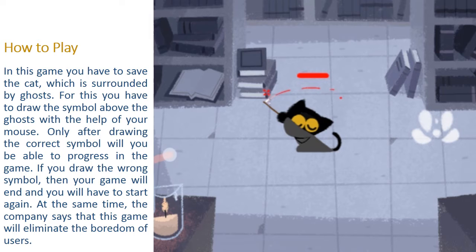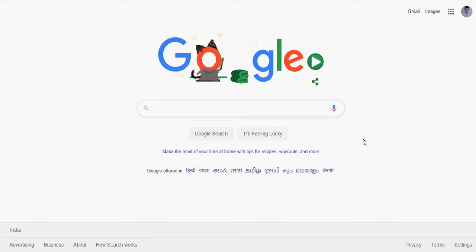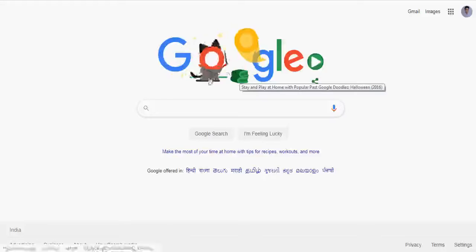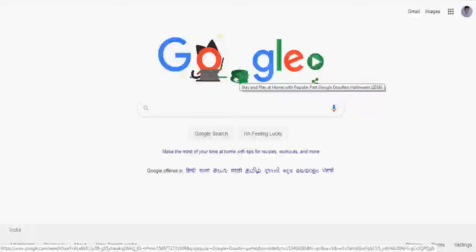Okay friends, now I will play this Halloween 2016 game. So today, when I just hover my mouse on this Google Doodle, there is one message: stay and play at home with popular fast doodle Halloween 2016. You have seen this message: stay and play at home with popular past Google Doodles Halloween 2016.